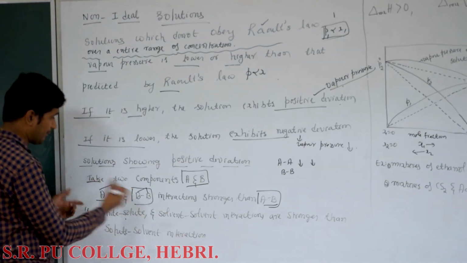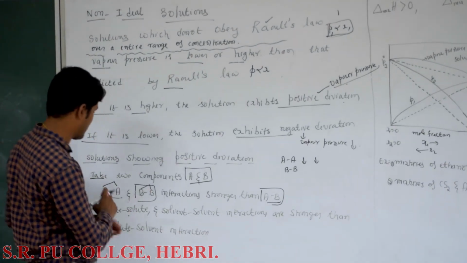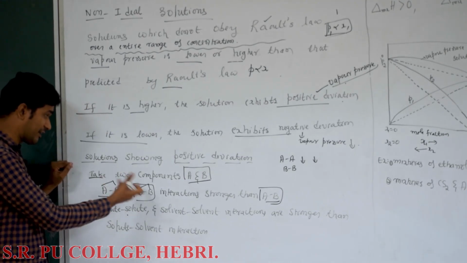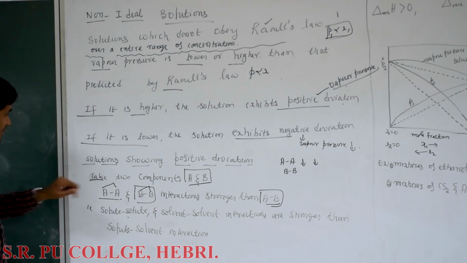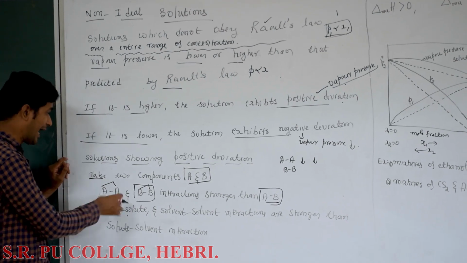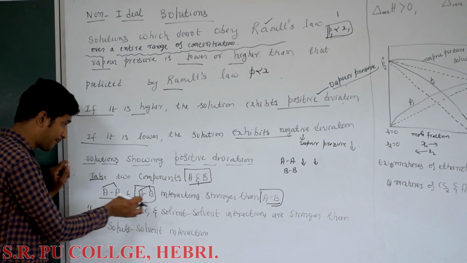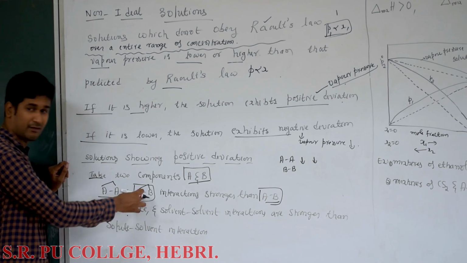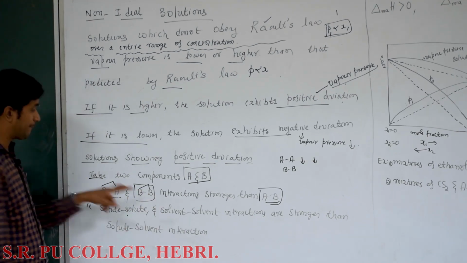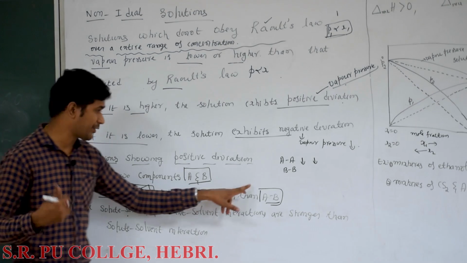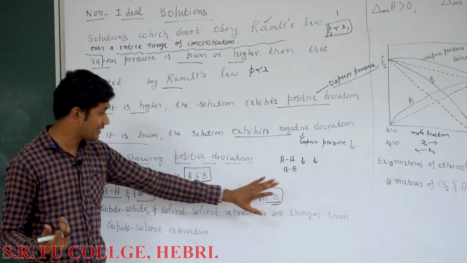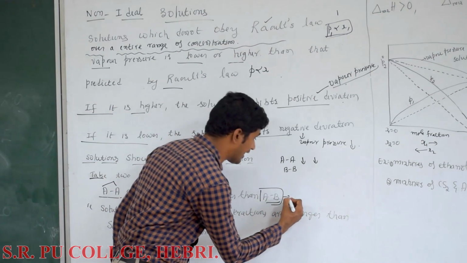Now, when you mix these two components, what happens? Molecules of A interact with molecules of B, and similarly molecules of B interact with molecules of A. The molecules of A break the interactions between molecules of B, and molecules of B break the interactions between molecules of A. They get separated, and after that they try to interact with one another, and this interaction is weaker.